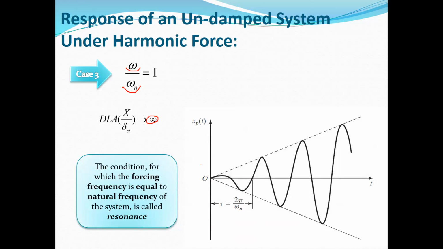As you can see, if you plot the response by increasing the time, the amplitude of the response increases without any bound, and it will go to infinity. This phenomenon is called resonance, as you definitely know. So when the frequency of the excitation is equal to the natural frequency of the system, we can see this phenomenon, and it's called resonance. And here, by using the equation of motion and the mathematical equation, you can see this behavior in your physical system.